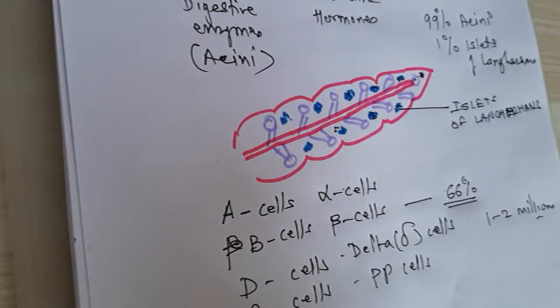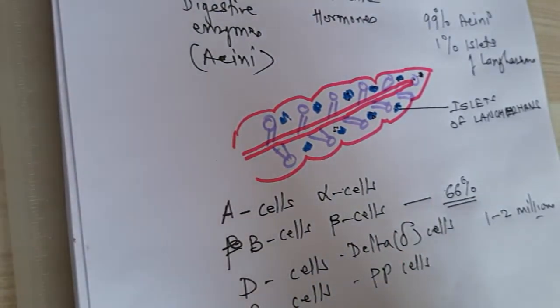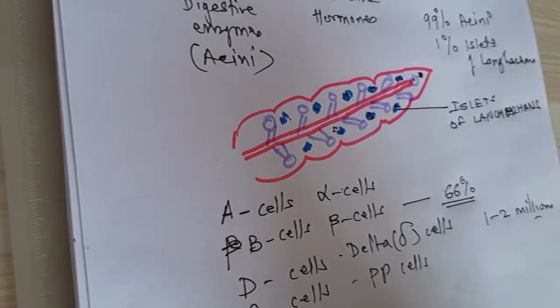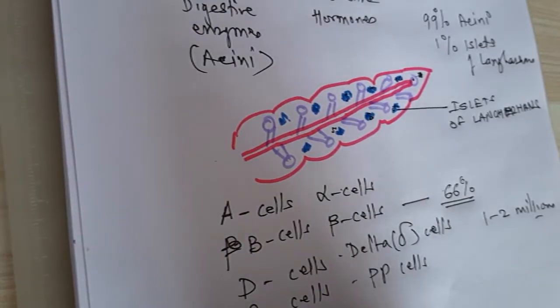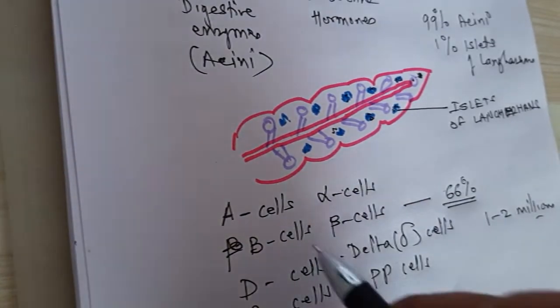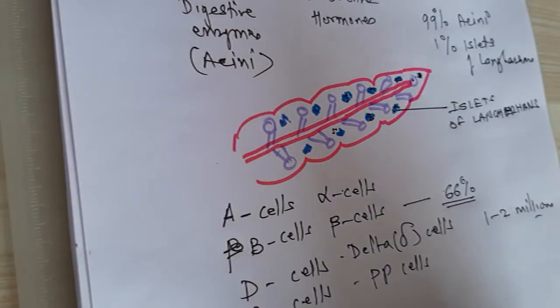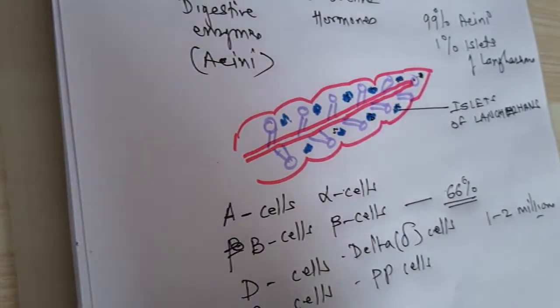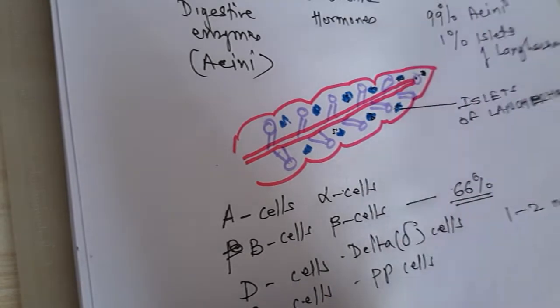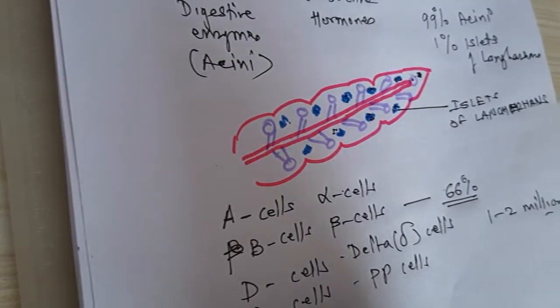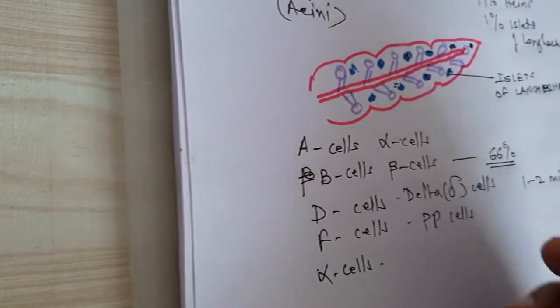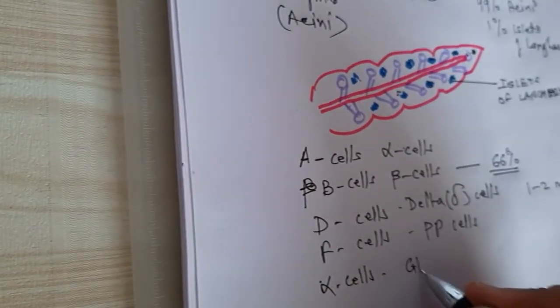So this is in general the cellular components related with the exocrine and endocrine portions of the pancreas. Now we are concerned with the endocrine portion of the pancreas, and particularly the beta cells, which secrete insulin. Alpha cells secrete an important hormone called glucagon.